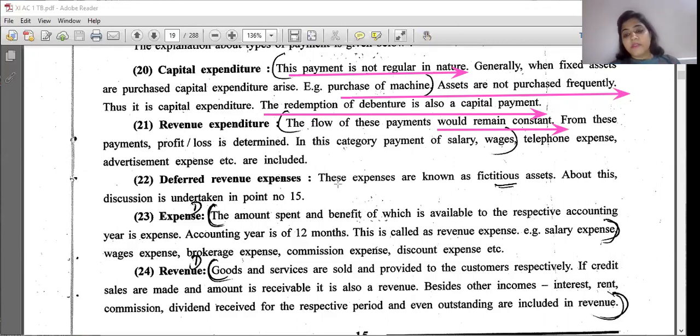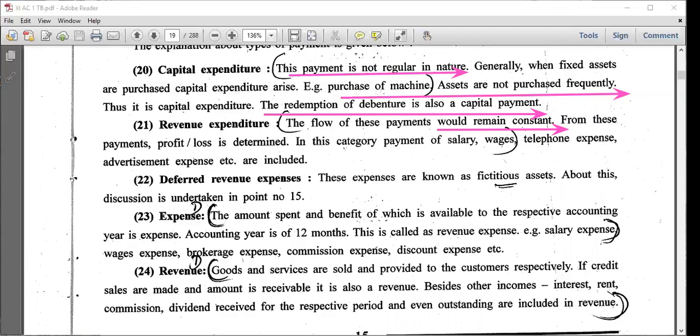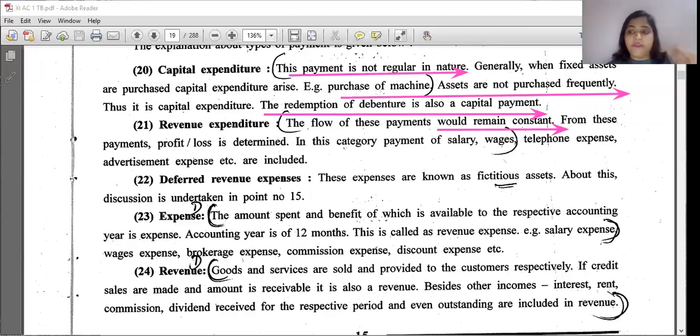Deferred revenue expense. These expenses are known as fictitious assets. Remember, I had told you the word deferred revenue expense also. It is the same. Is it clear? So deferred revenue expense means the same as your fictitious asset. Above this discussion is taken into point number 15. Your advertisement expenses, then your preliminary expenses of shares and debentures are your deferred revenue expenditures. Is it clear?